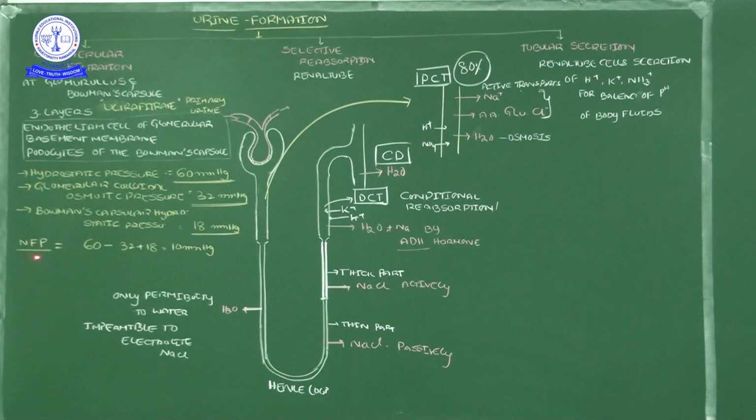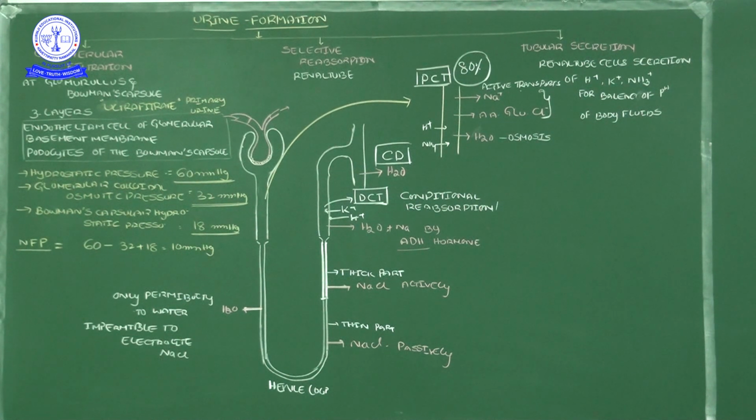Net filtration pressure is equal to the total pressure of 60, restricted by the glomerular colloid osmotic pressure and then the Bowman's capsule hydrostatic pressure. Finally, 10 mmHg. This 10 mmHg pressure is only useful for the formation of the ultrafiltration.